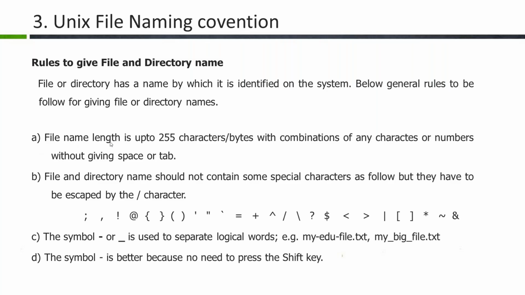Okay, first one: file or directory name. Whenever we are creating one, the length is allowed up to 255 characters. So the maximum length we can give is 255. Generally nobody gives 255, only five characters, 10 characters, or 2 characters. But we should know the highest length we can give while creating a file or directory. That is 255.